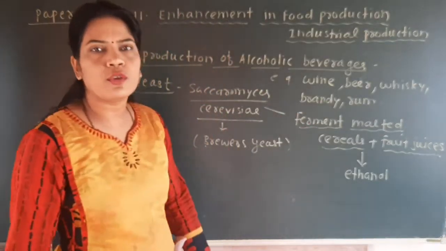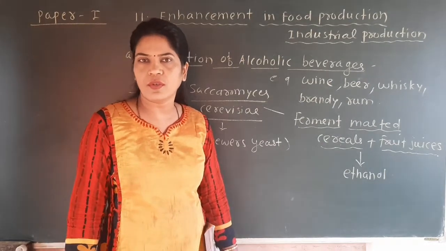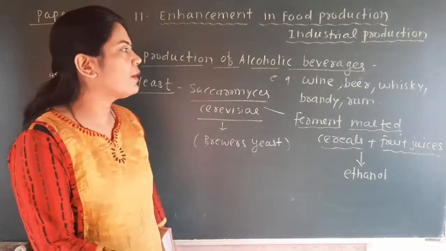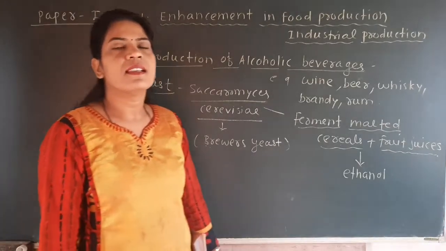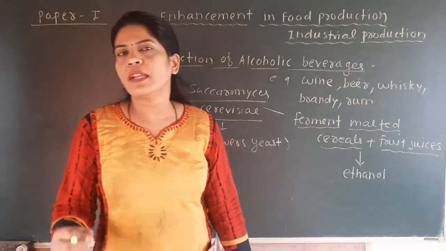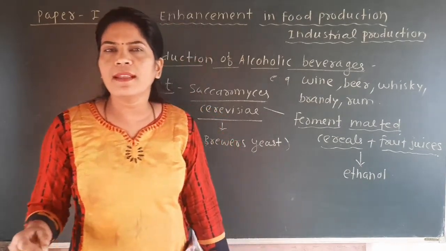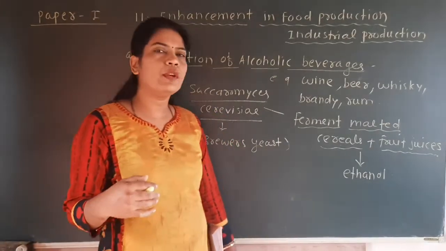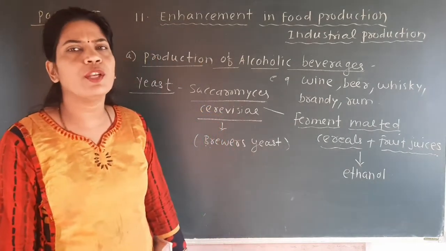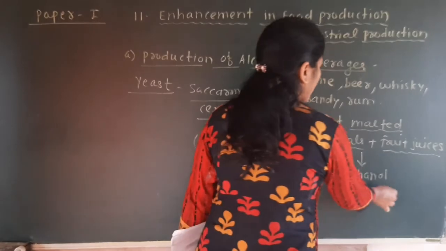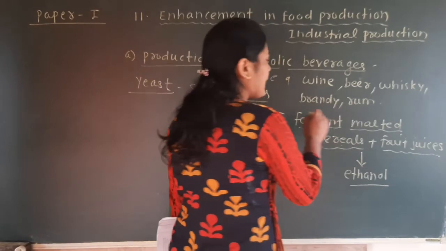Fruit juices you know, because in our ice creams and cakes we add fruit juices. So different flavors are given to these alcoholic beverages with the help of fruit juices. But what do cereals mean? Examples you know are wheat, rice, oat, maize, then there will be rye. There are different examples of cereals. These cereals are particularly used for the production of alcohol, and the name of that alcohol is ethanol.